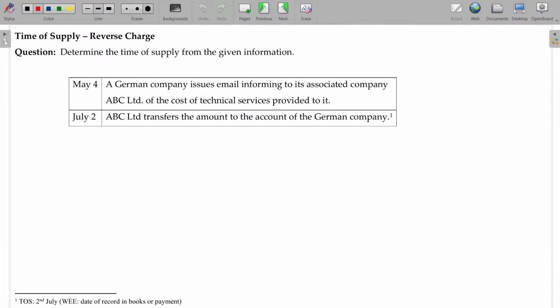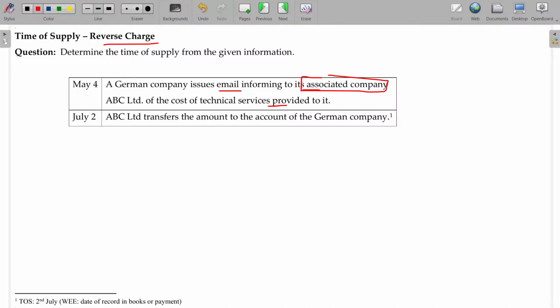Now, reverse charge. A German company issues an email informing its associated company ABC Limited of the cost of technical services provided to it. So it is all about an associated company. Associated company means there will not be any bill issued between these two companies. These two are friendly companies, right?